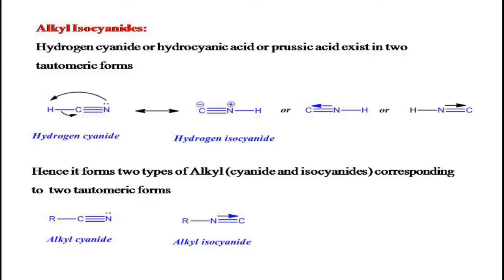We already know that hydrogen cyanide, which is also known as hydrocyanic acid or prussic acid, exists in two tautomeric forms, that is hydrogen cyanide and hydrogen isocyanide. Hence it forms two types of alkyl compounds corresponding to the two tautomeric forms, that is alkyl cyanide as well as alkyl isocyanide. Right now we are discussing the alkyl isocyanide.